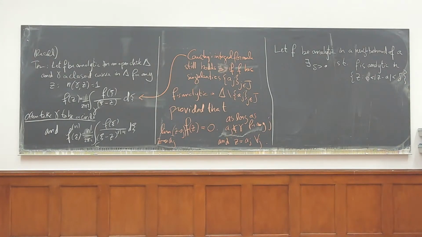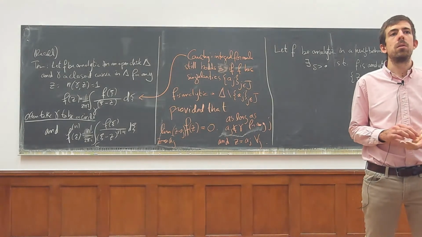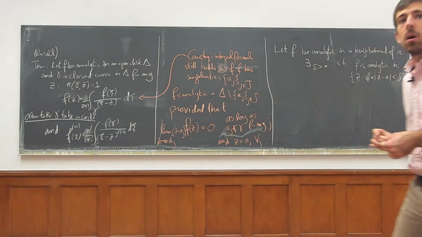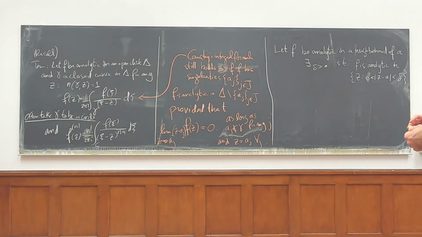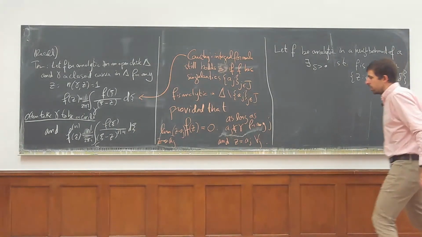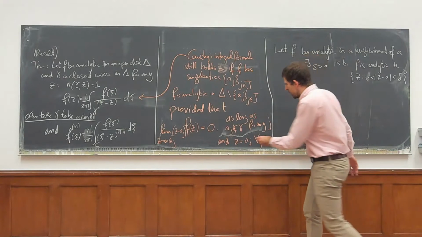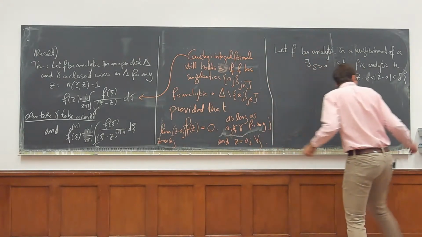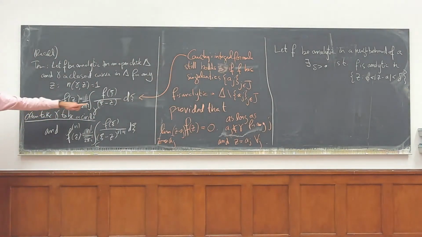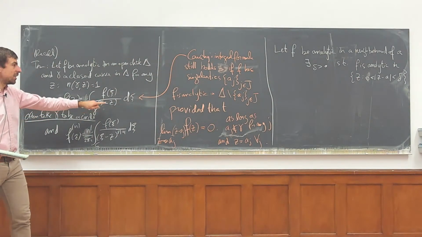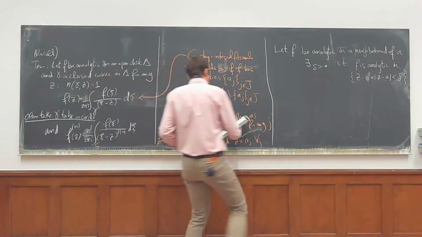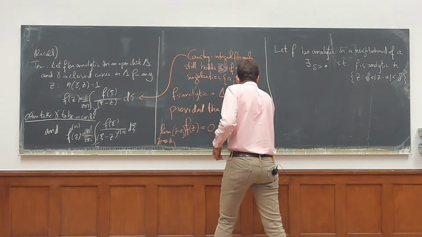Excuse me? Yeah? Some people in the chat cannot read the end of the second line: as long as aj is not in gamma, for any j, and z is different from aj. Yeah, thank you. Okay, I'll rewrite this. Just because we need to be able to make sense of this formula, because f isn't defined at any aj, neither z nor the integration variable can be any aj. So I'll write here in a more precise way.